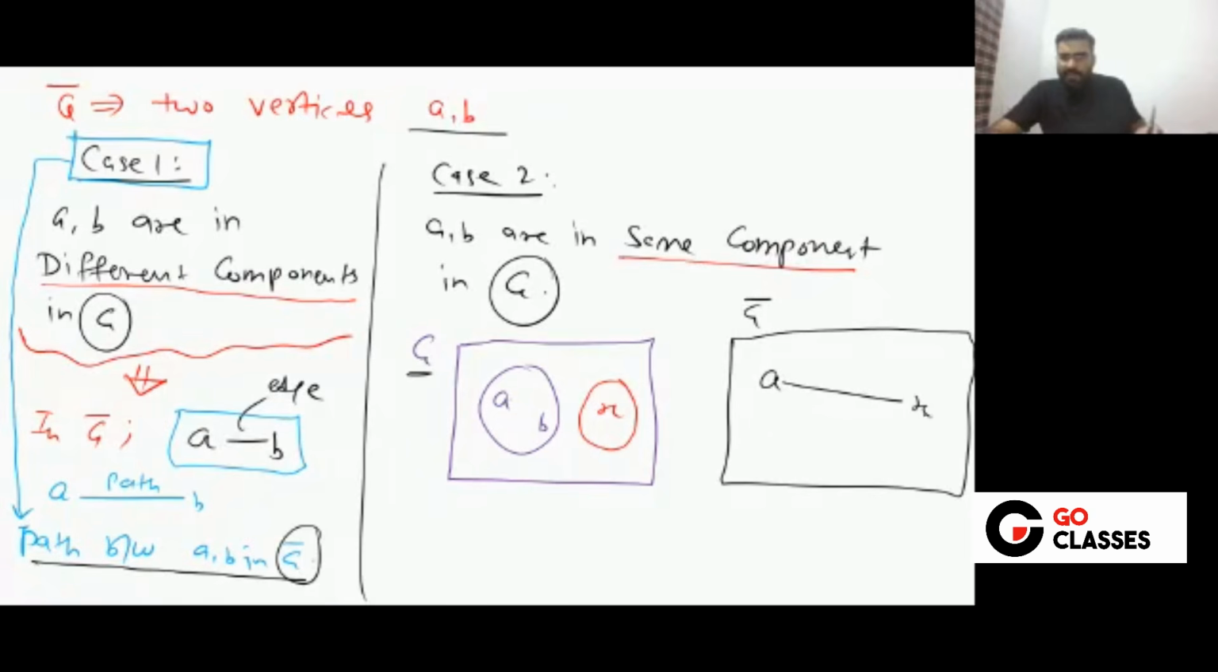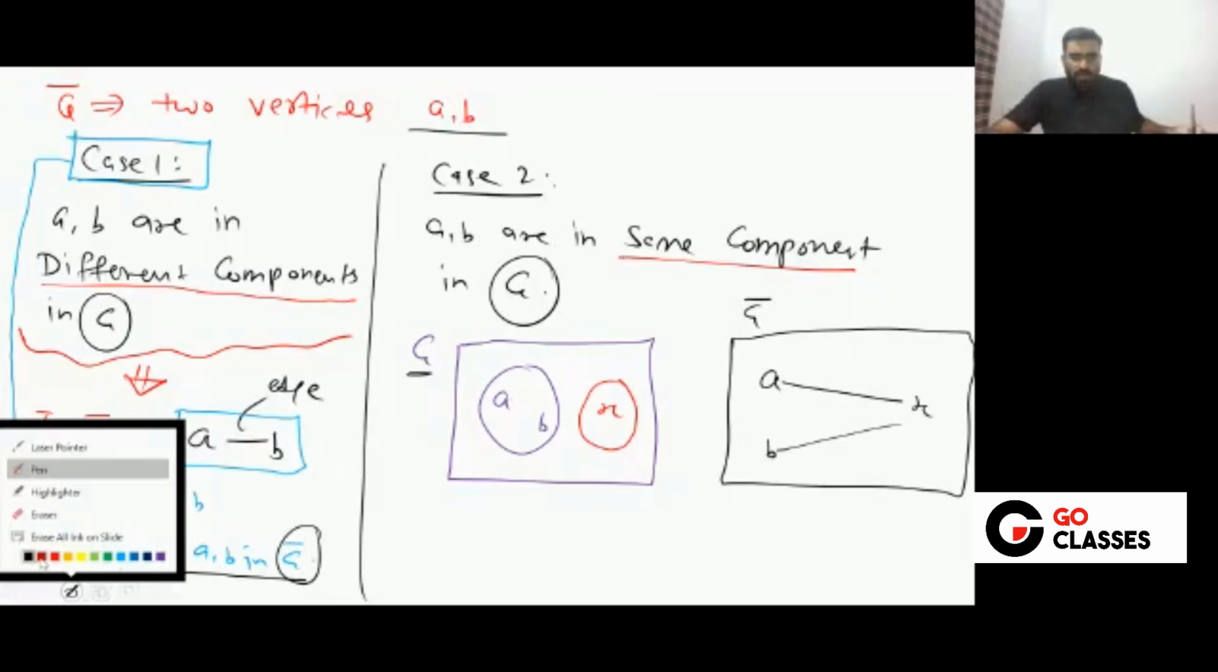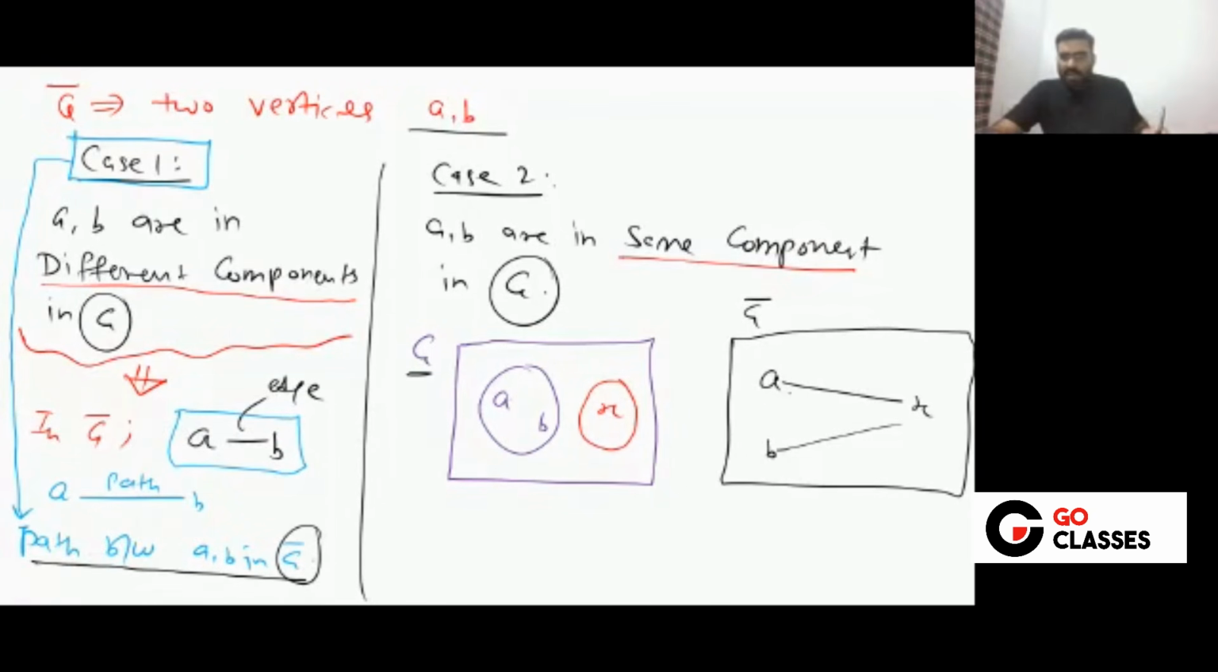Definitely there will be an edge between these two, and definitely there will be an edge between these two. Yes or no? Correct? Agree? Now again you can notice there is a path between A comma B. So in this case 2 also there is a path between A comma B.